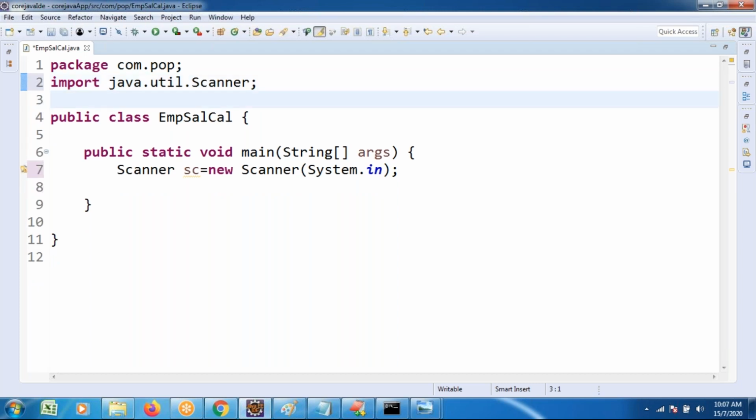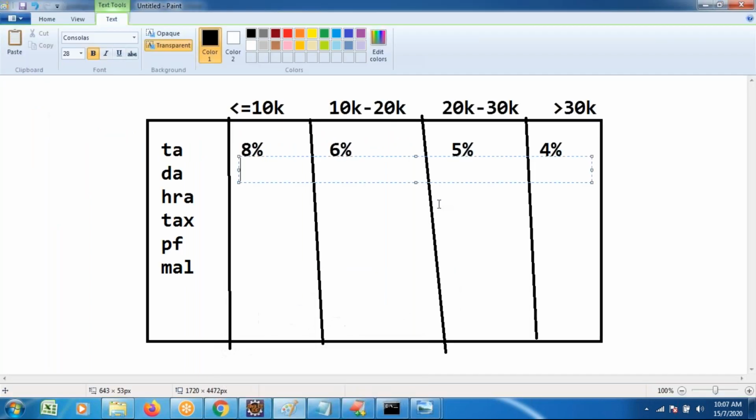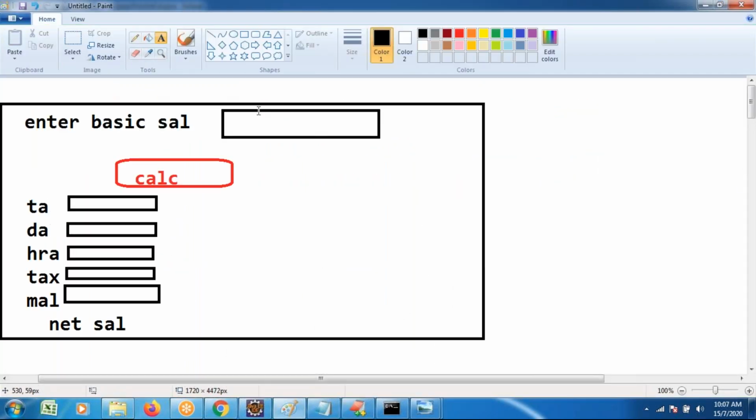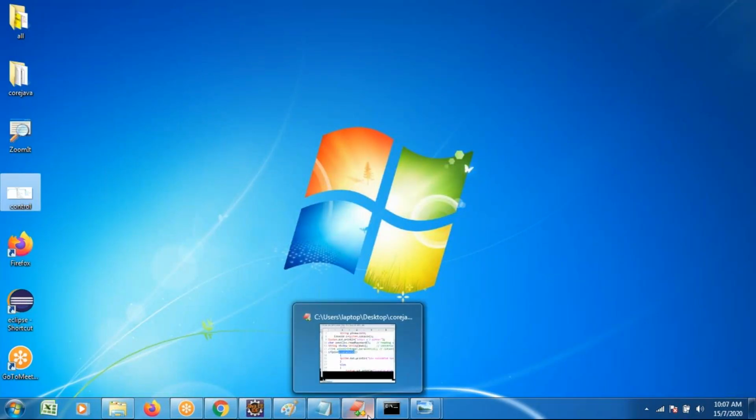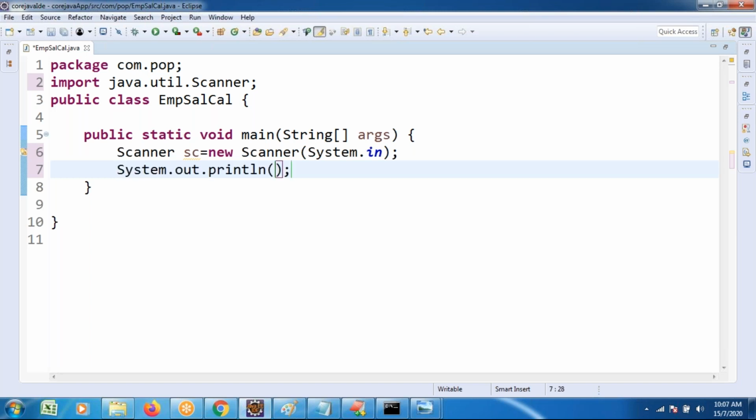Next, what is the step? I'm expecting to read a field dynamically in the application. Which field? The basic salary of the employee, which I want to read as a double type of data. You know very well, yesterday we discussed the methods to read double type data. Just for our understandability, let's print: Enter EMP basic salary.